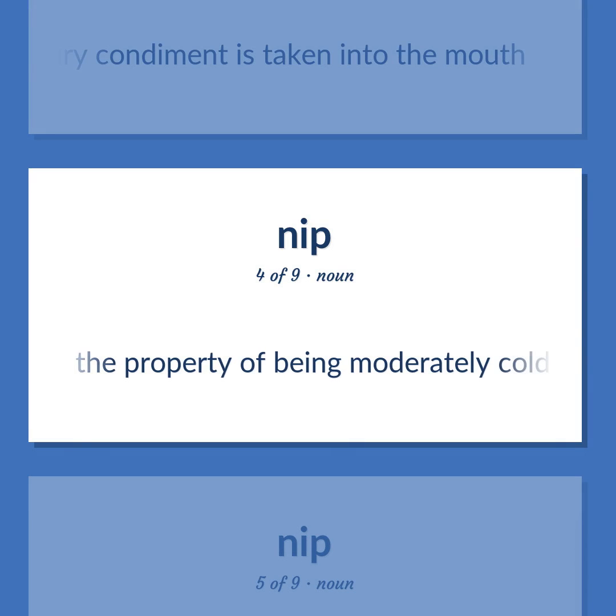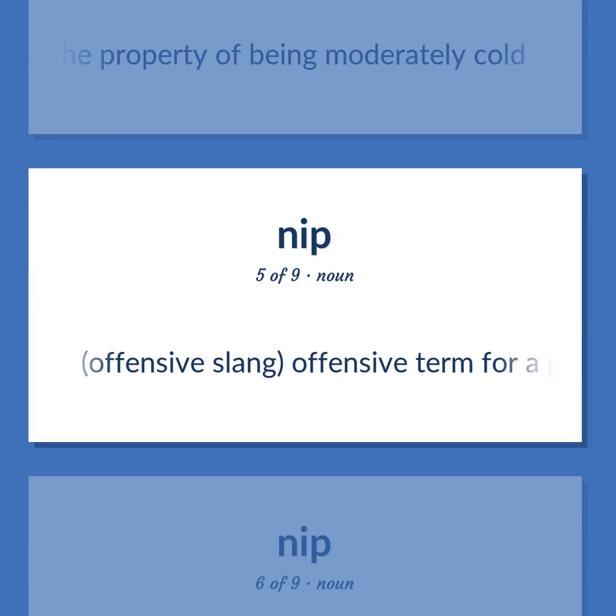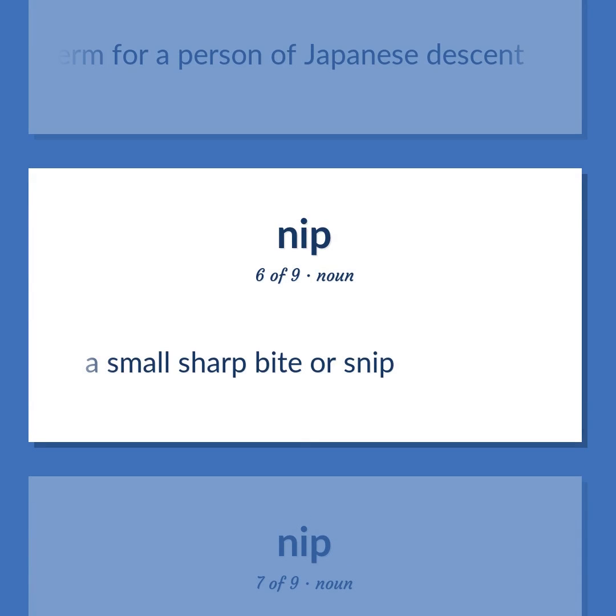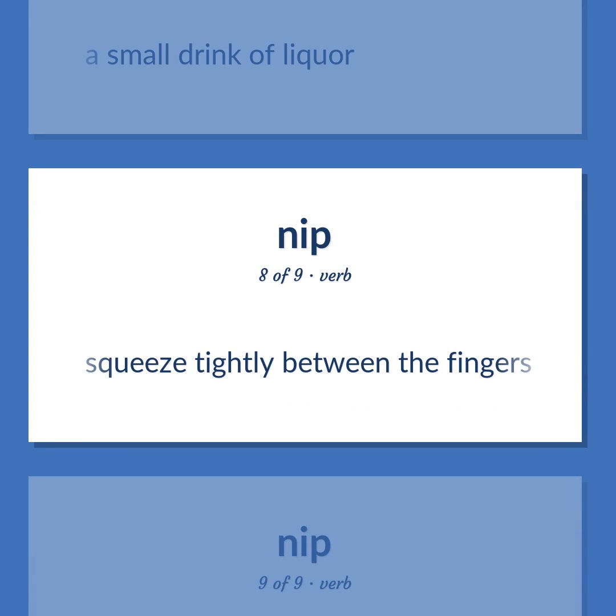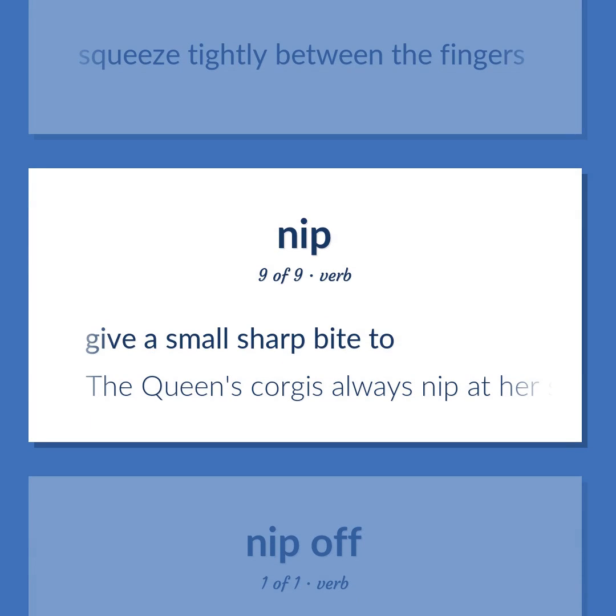The property of being moderately cold. Offensive slang. Offensive term for a person of Japanese descent. A small sharp bite or snip. A small drink of liquor. Squeeze tightly between the fingers. Give a small sharp bite to.